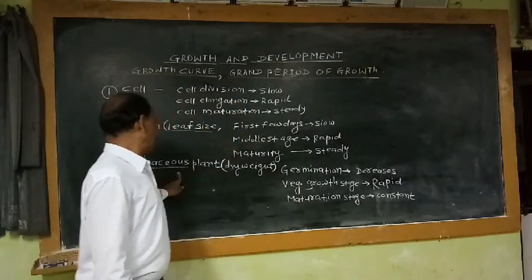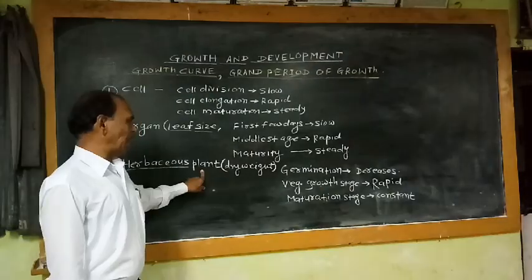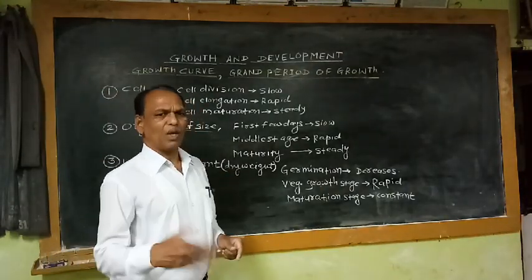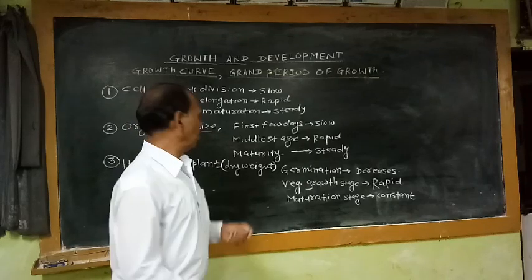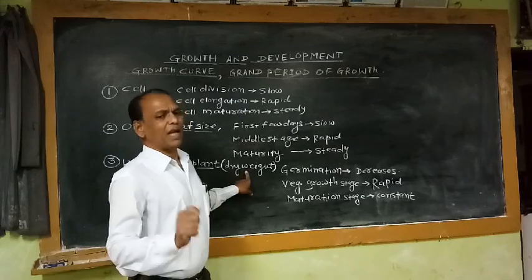If we take an entire herbaceous plant, the parameter which we are going to study or measure for the growth of the entire herbaceous plant is the increase in dry weight.